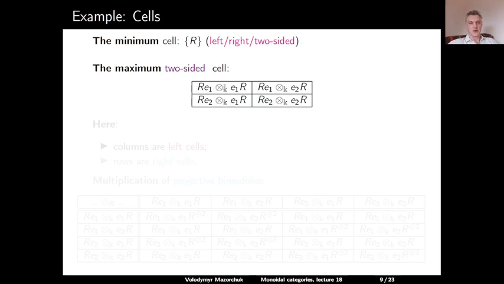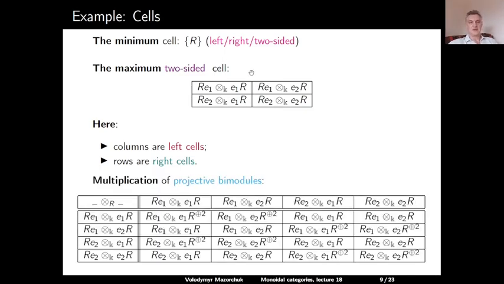This is Q11, this is Q21, Q12, and Q22. So here the columns are left cells. When we change the left index, we can change it using the left multiplication. So this is a left cell, and rows are right cells. We can change the right index using the right multiplication. So we have 3 left cells, 3 right cells, and 2 two-sided cells.